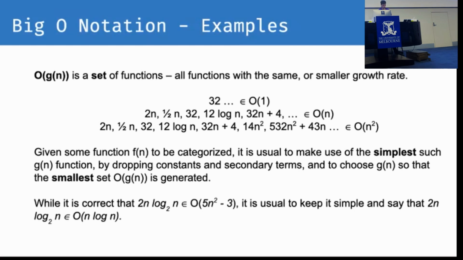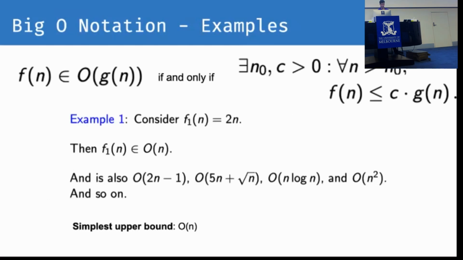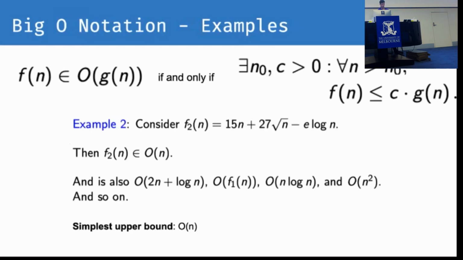So we can say there's a constant at the front there, which is the 2, and we actually don't have to worry about the base of the logarithm. We can just write it as n log n. And I think these examples Shannon went through last week. Is that correct? Yep, I think so. So I can skip these.